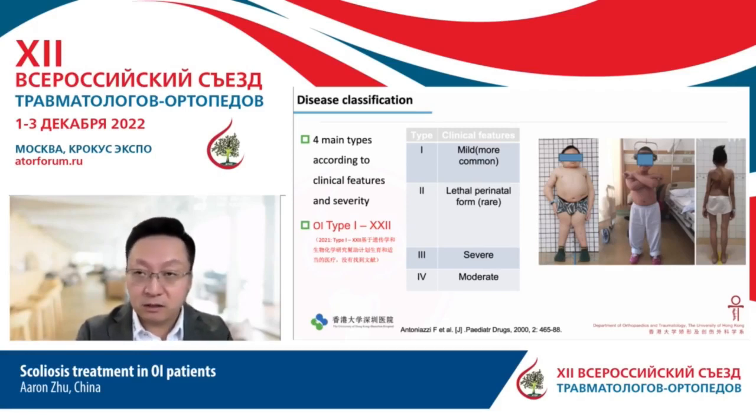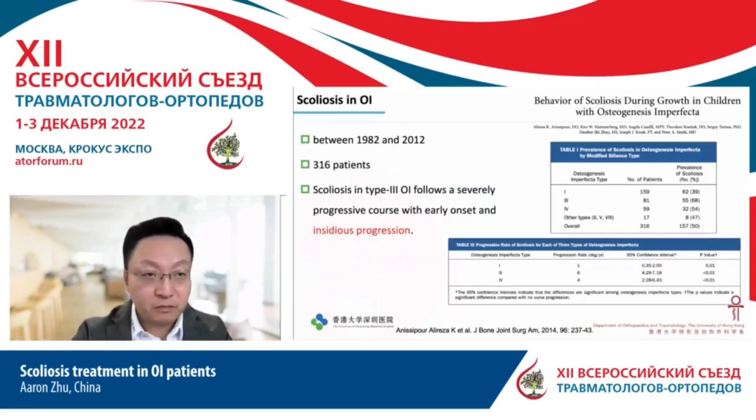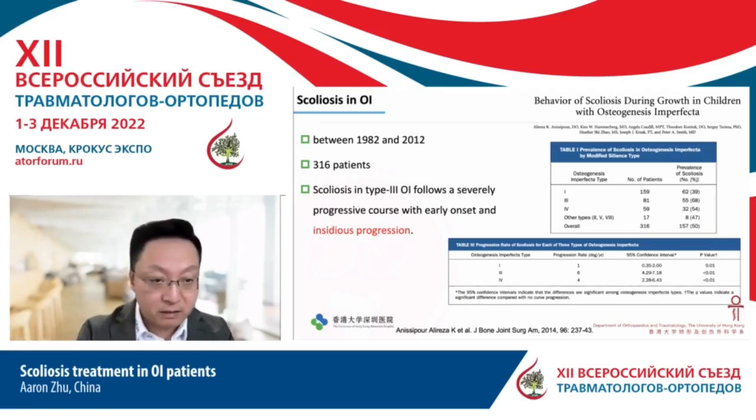There is another type of classification, mainly based on genetic testing. There are more than 20 different types, but the presentation may be similar. This is a literature review talking about the different types and their incidence.